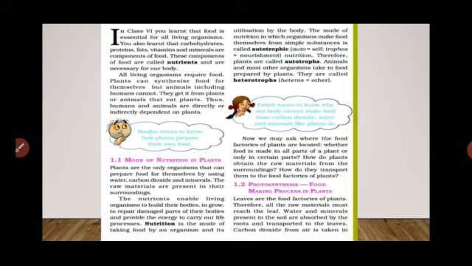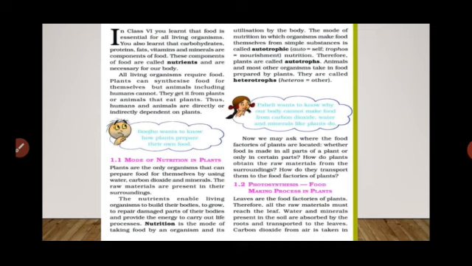The mode of nutrition in which organisms make food themselves from simple substances is called autotrophic. Means students, this process is nutrition. Okay, then the animals and human beings can't make their own food, they are dependent on the plants. Then how does the plant make its own food? Plants make their own food by the process of photosynthesis. Then the plants are autotrophic.